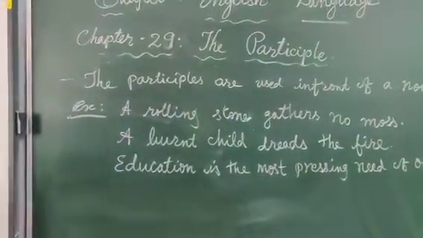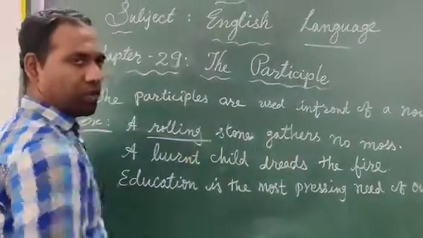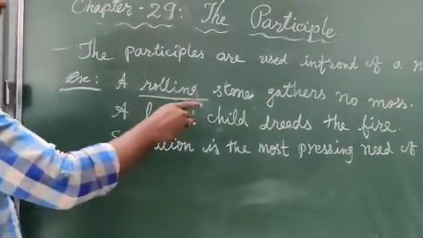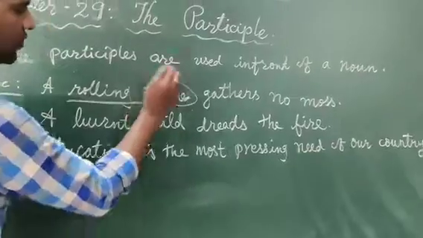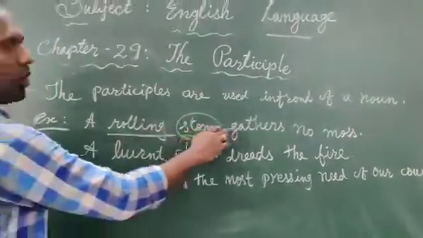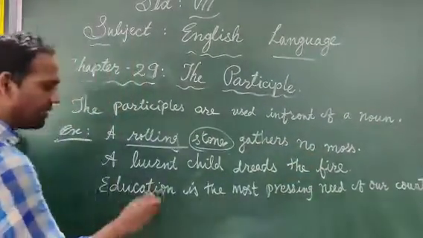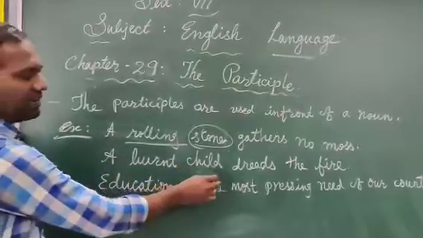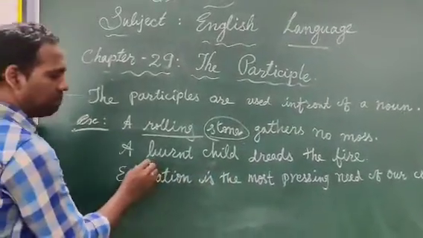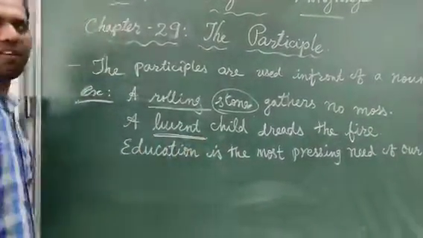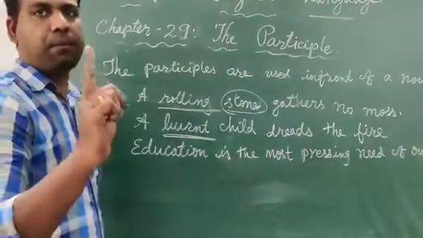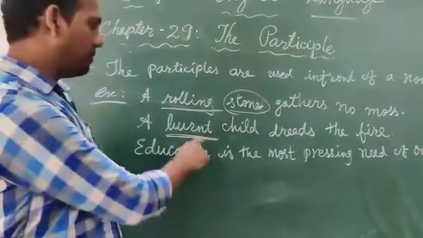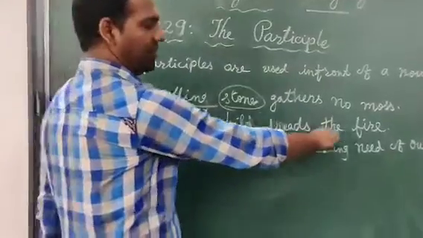Where is the participle? The participle is rolling. Do you find the noun here? Yes, that is the stone, right? A rolling stone gathers no moss. And the second one: a burned child. Where is the participle? Burned, right? What kind of participle is it? It is a past participle. A burned child dreads the fire.